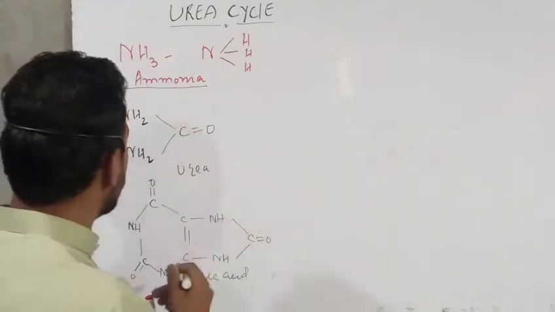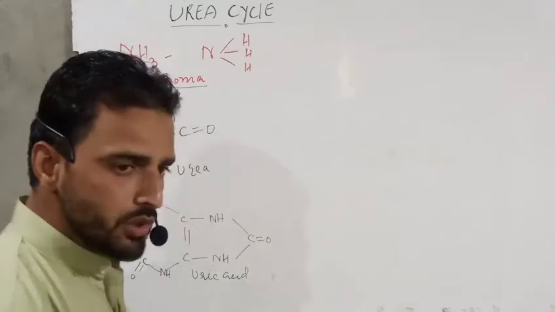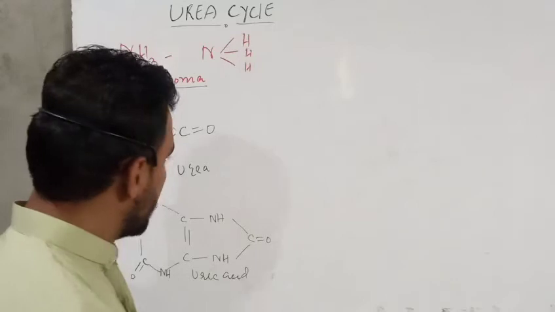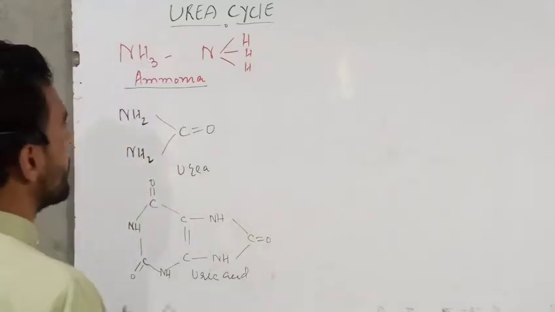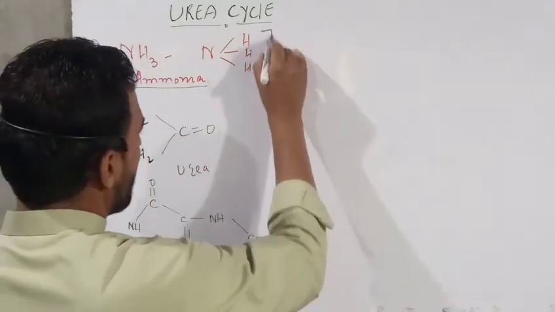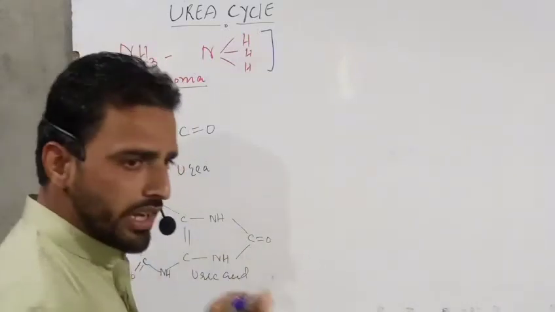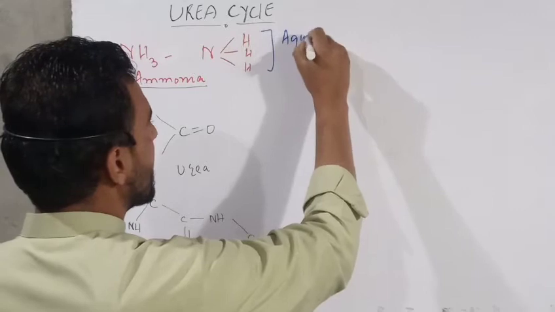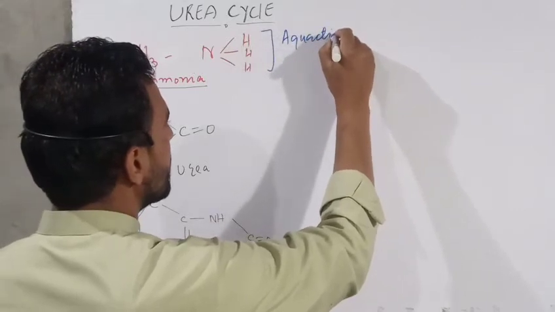And why are these produced? Why is ammonia produced? Why is urea produced? Why is uric acid produced? If ammonia is a waste product, then why are these two produced? We will here explain. Firstly, we will see why ammonia is produced. It is produced mostly in aquatic animals or aquatic organisms.